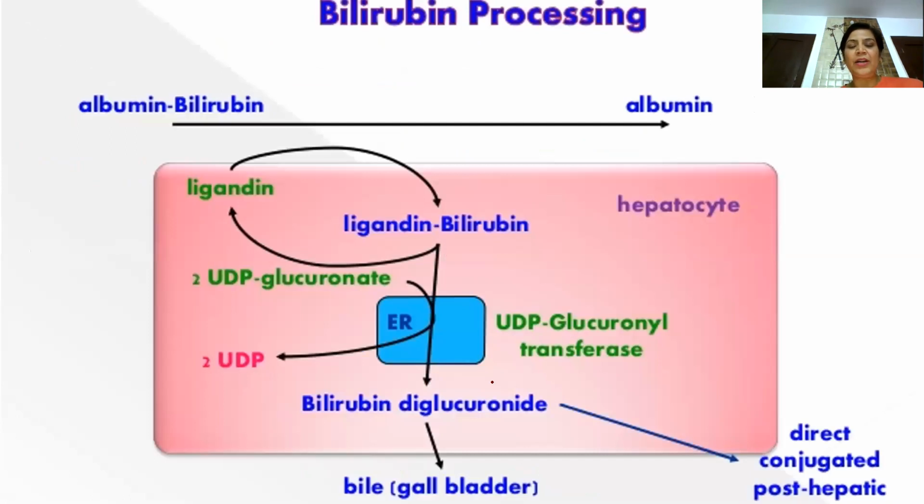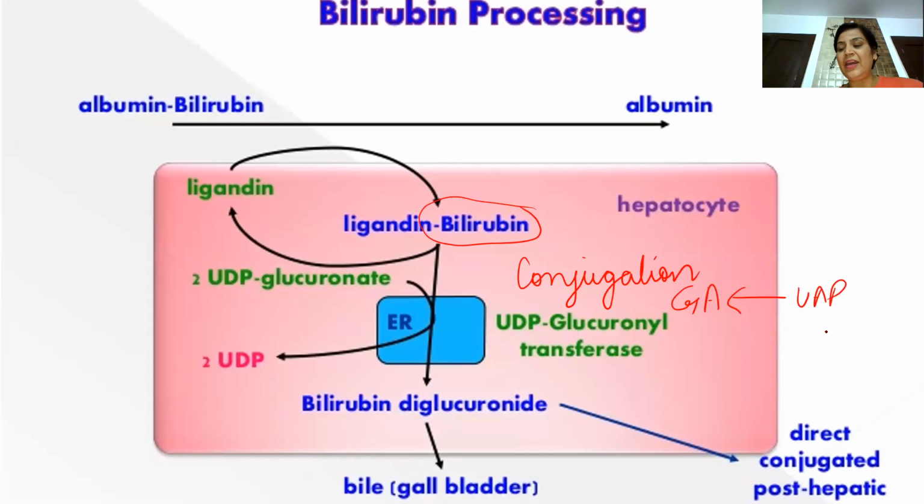This is again a very important step. When this albumin takes this bilirubin, it leads bilirubin inside the liver. And in the liver, it undergoes conjugation with glucuronic acid, which is synthesized in our body by the uronic acid pathway, an alternative method of oxidation of glucose. So as you can see, when it undergoes conjugation, it forms bilirubin diglucuronide.